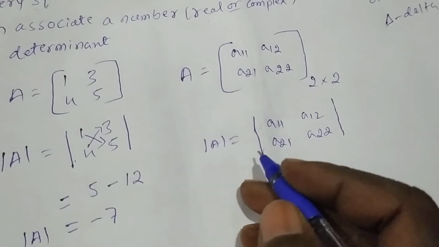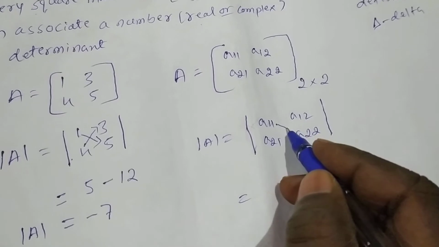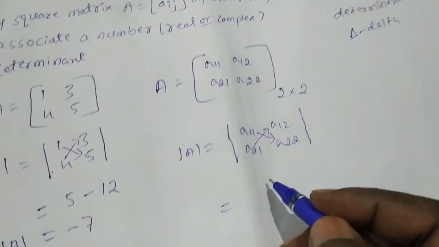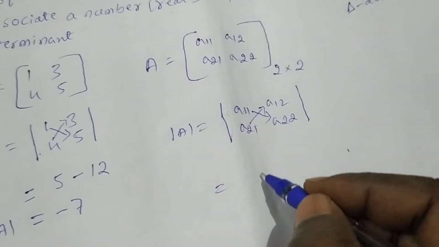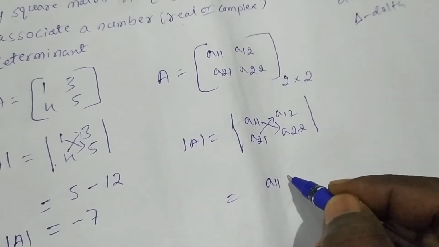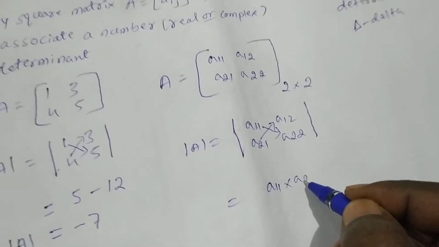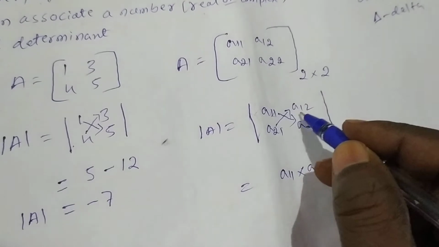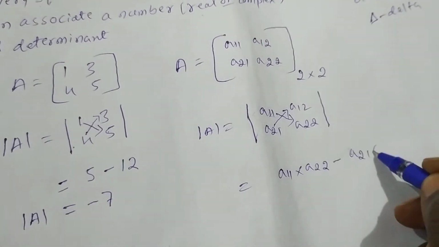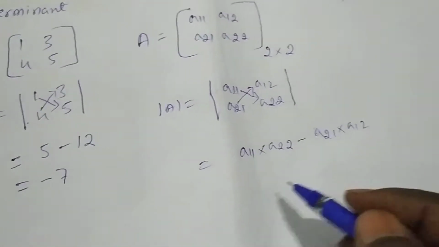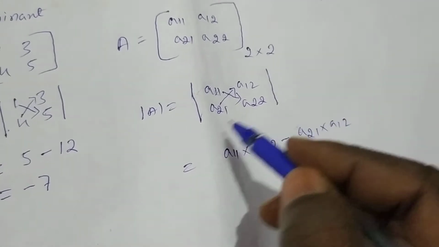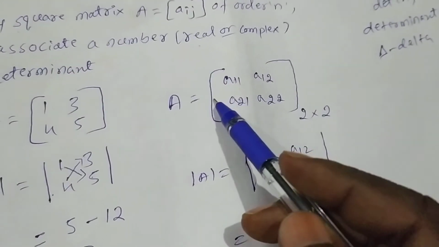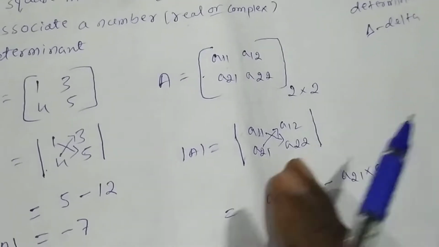The value of this determinant is the product of the diagonal elements minus the product of the non-diagonal elements. So a11 into a22, minus a21 into a12. This is the value of the determinant of a 2 cross 2 matrix A.